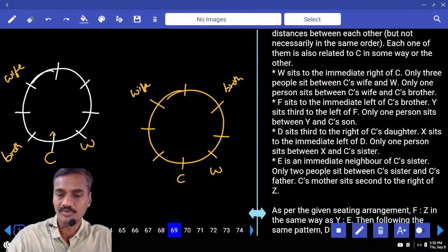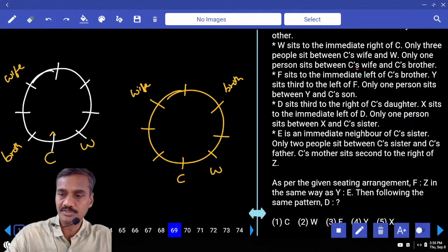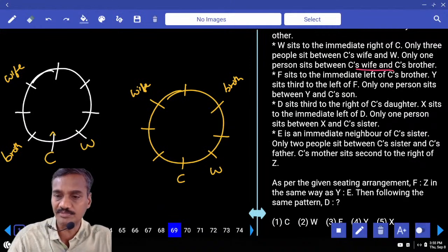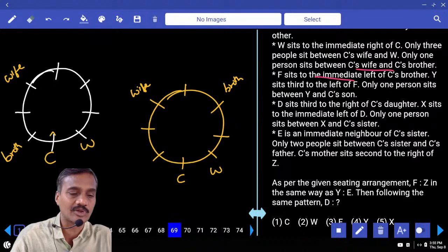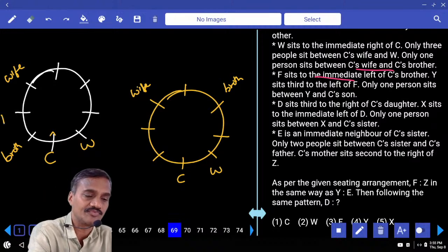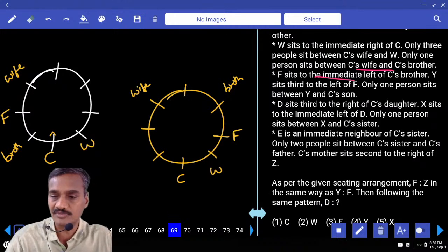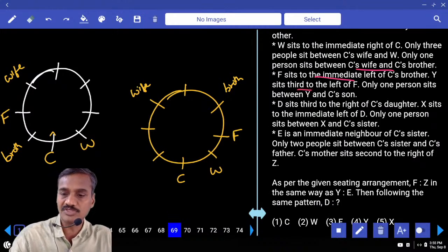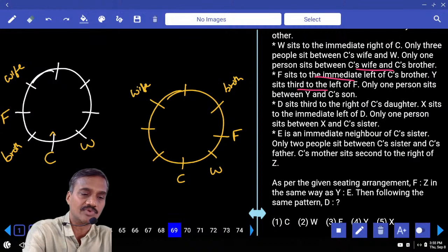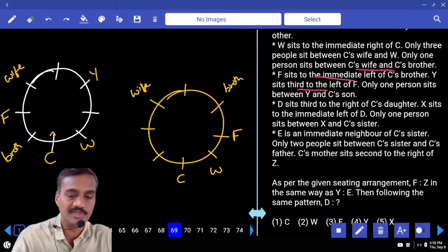సరిపోతుందా లేదా? Wife and brother, then only 1 person between wife and brother. F sits to the left of C's brother. F is to the immediate left of C's brother. And Y sits to the left of F. Y is seated to the left of F. Y is here.